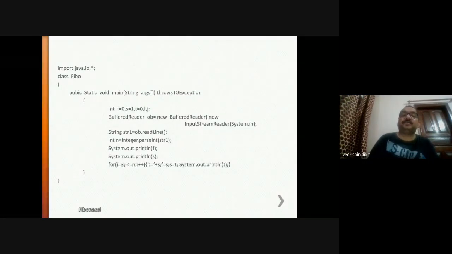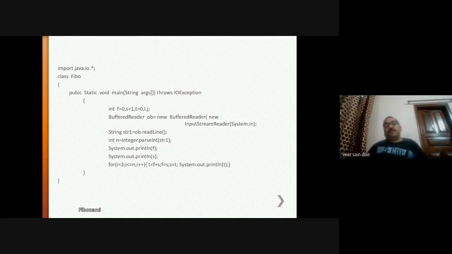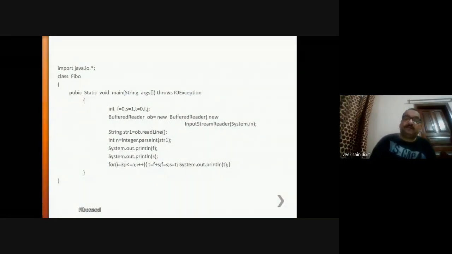The first value is initialized with 0 and the second value with 1, because what is the Fibonacci series? 0, 1, then 1, then 2, then 3, like this. The third value is initialized with 0, and two variables i and j are used here. All of them are of type integer, which means they will take 4 bytes of storage.